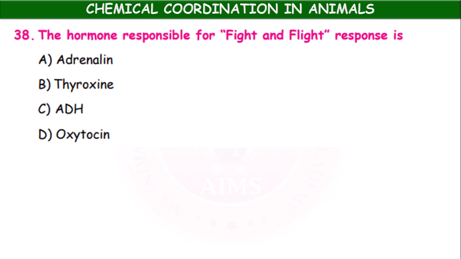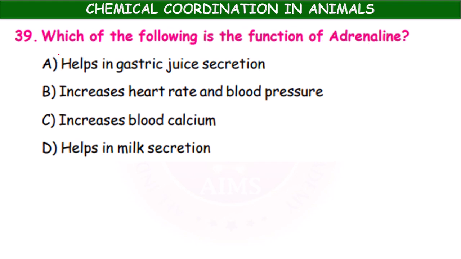The hormone responsible for fight and flight response is adrenaline, thyroxine, ADH, that is antidiuretic hormone, oxytocin. It is the adrenaline. Emergency hormone it is also called.